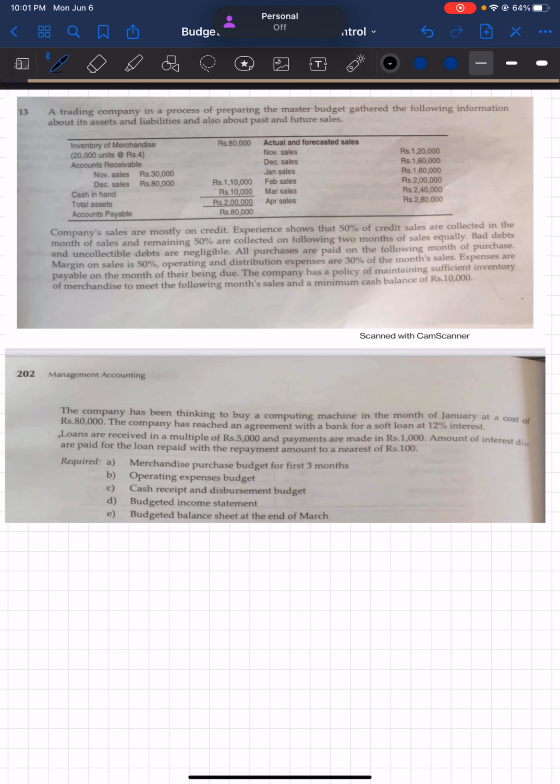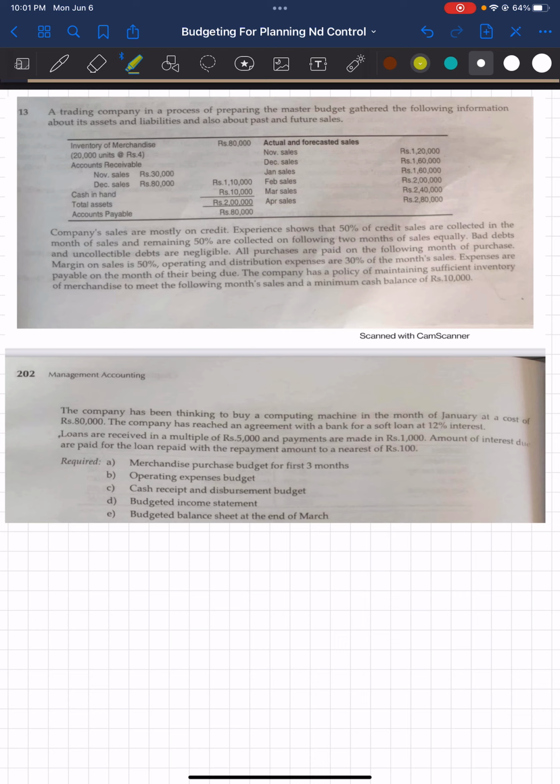Okay, hello everyone. Let me try to complete this question for you as a reference. So, this is a very simple question, and it is to do with the trading company. Let's first of all try to read out the question, highlighting some of the key information that you need to follow through when doing this question. So, let me read out this question.